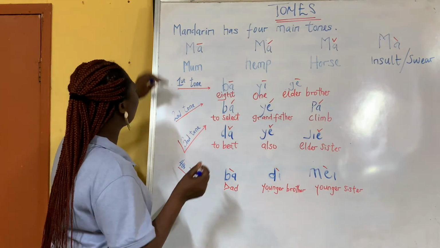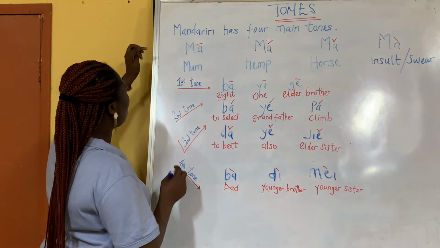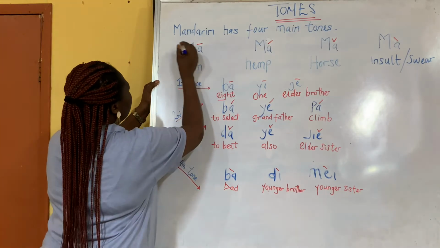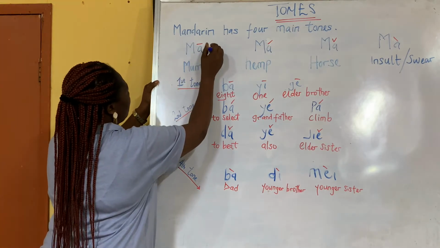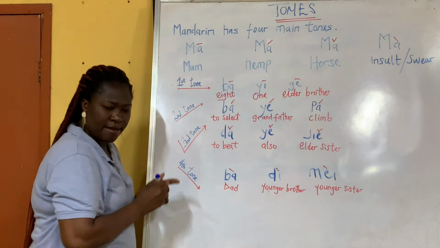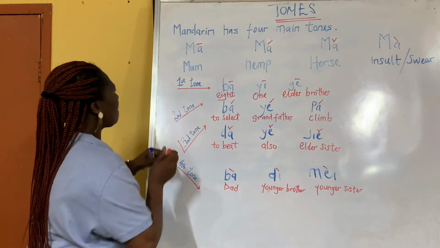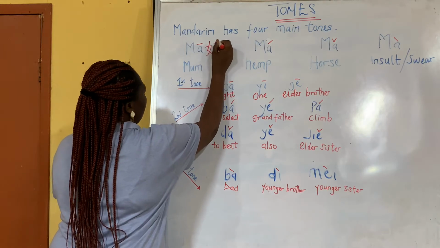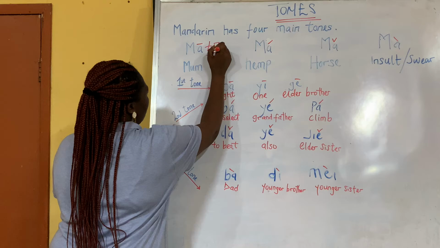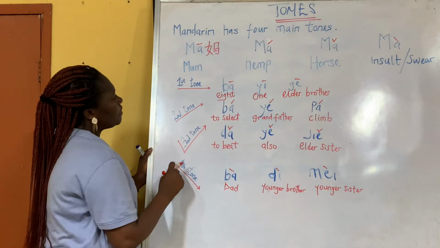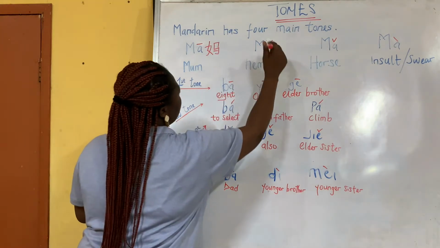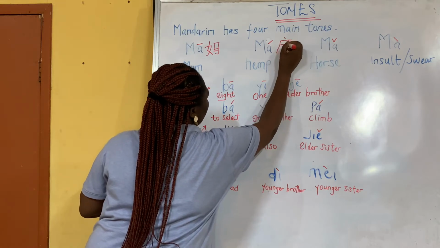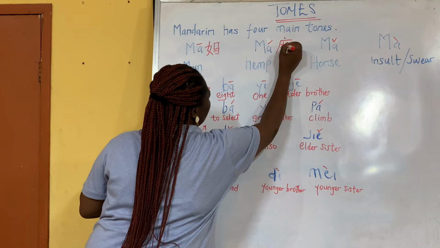Okay, for example, this ma for mom, even the characters are different. This ma, how do I write this? Ma. Then this ma has two mu inside.